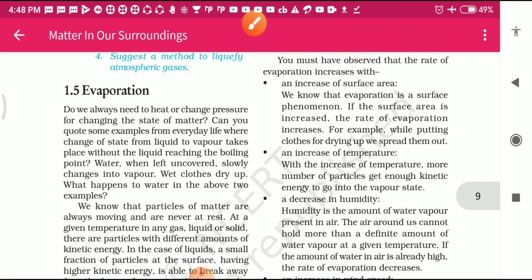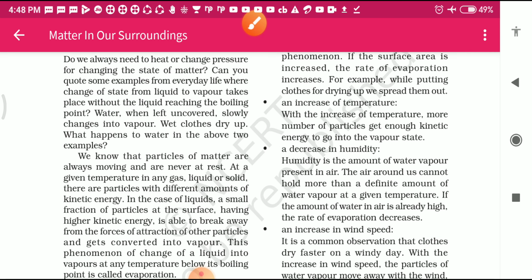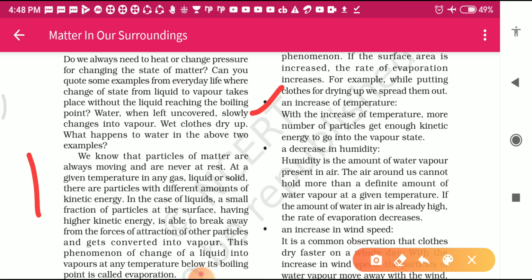Let's proceed to the next one. An increase of temperature. With the increase of temperature, more number of particles get enough kinetic energy to go into the vapor state. The best example I will give you here: take one utensil, and in this one you will take the water and keep it at room temperature.